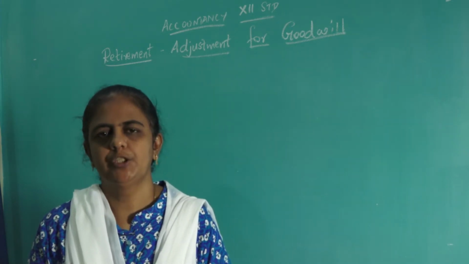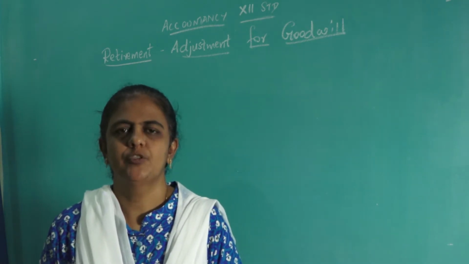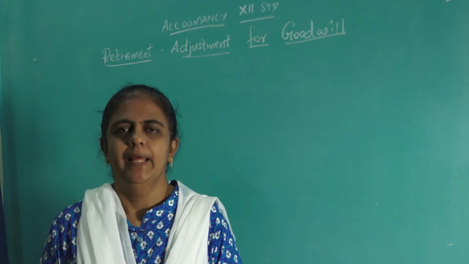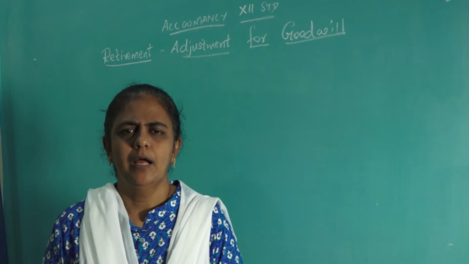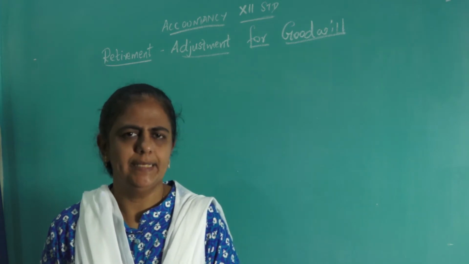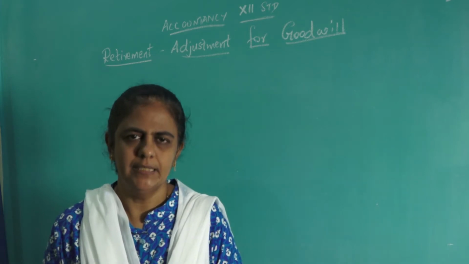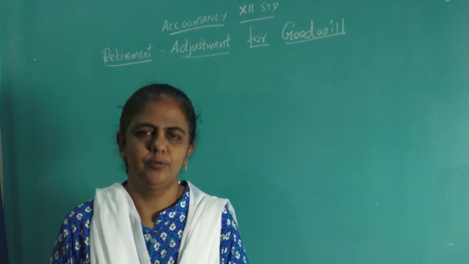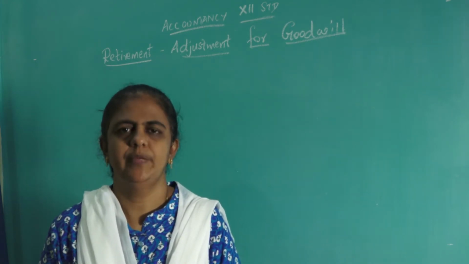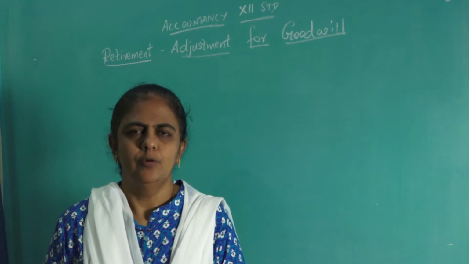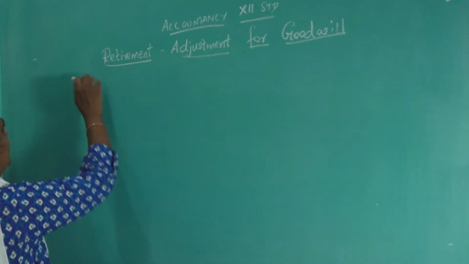What is the old ratio? 4:3:2 is the old ratio. Nothing is said about the new ratio or what proportion they are going to gain. Nothing is mentioned in the question. Already in the previous sums we did, if nothing is mentioned regarding the new ratio or in what proportion they are going to take the gain, the old ratio has to be assumed as the new ratio and the gaining ratio. Okay. So question number 12.